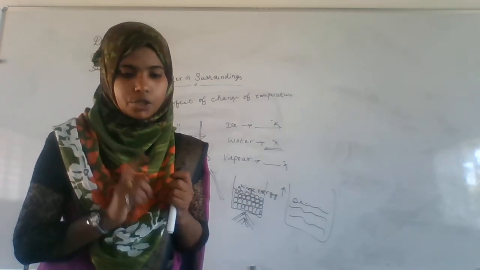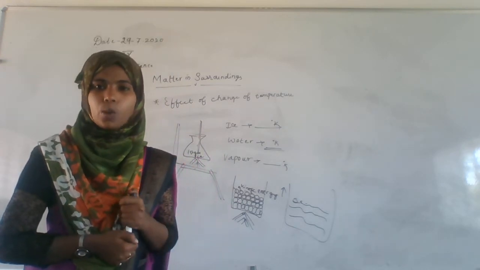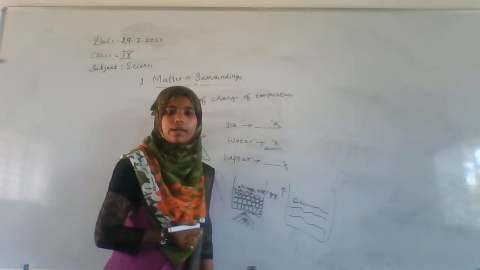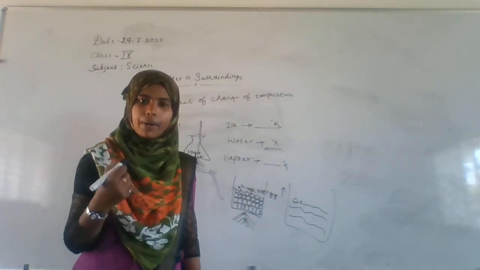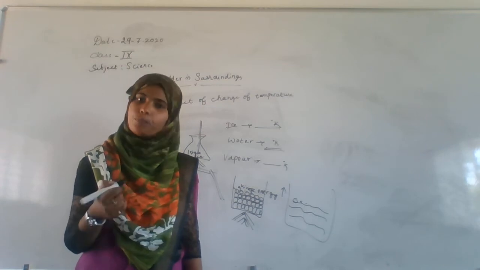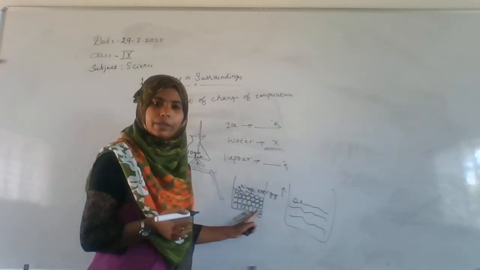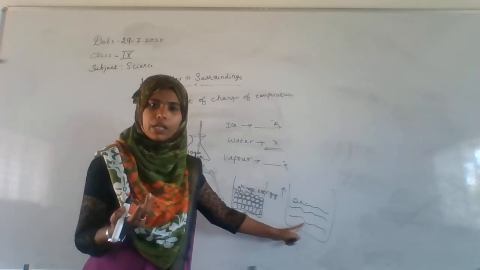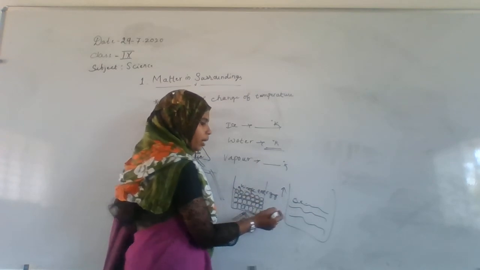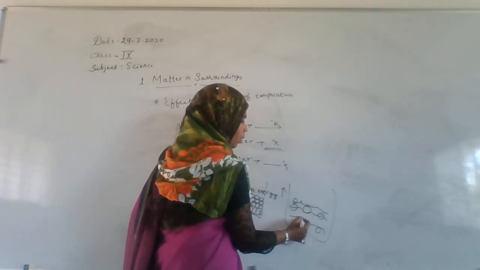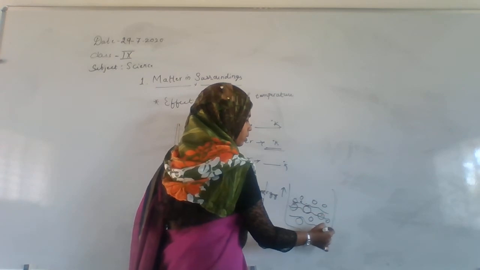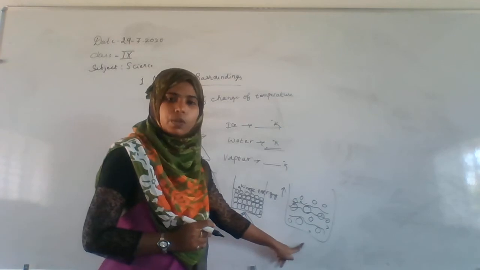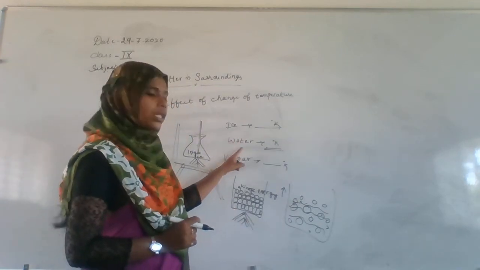This stage is reached when the solid melts. When the particles start moving, you already know that in water or in a liquid state the particles show random movement. When the bonds are broken and the particles start moving freely, the solid is converted into liquid, because the particles show free movement. That is when you see the ice converted into water.